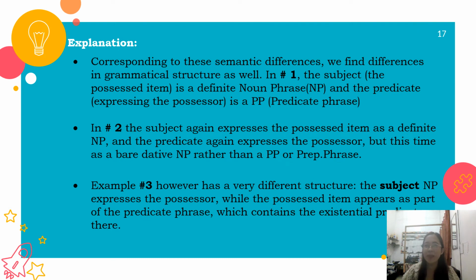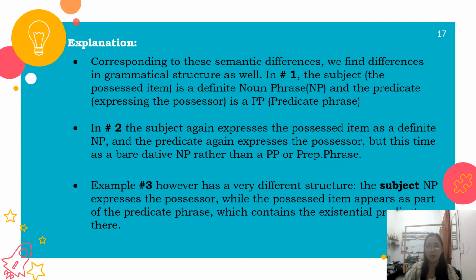Corresponding to the semantic differences, we find differences in grammatical structure as well. In number 1, the subject, the possessed item, is a definite noun phrase, and the predicate expressing the possessor is a predicate phrase.